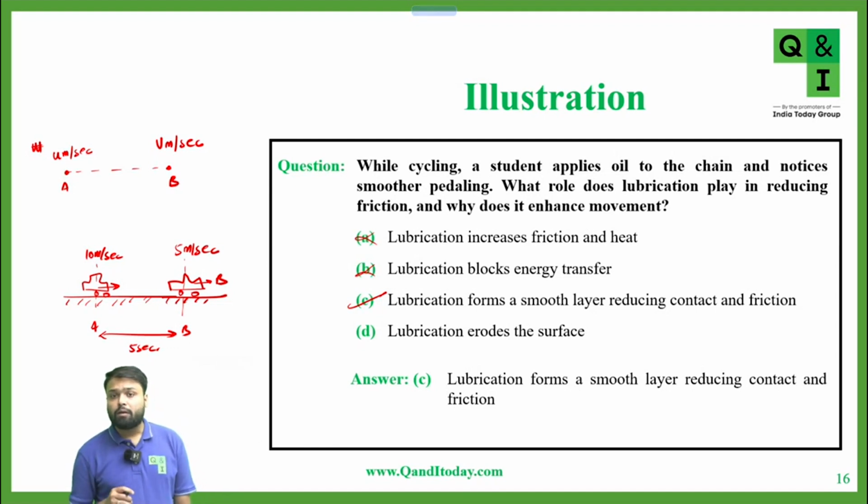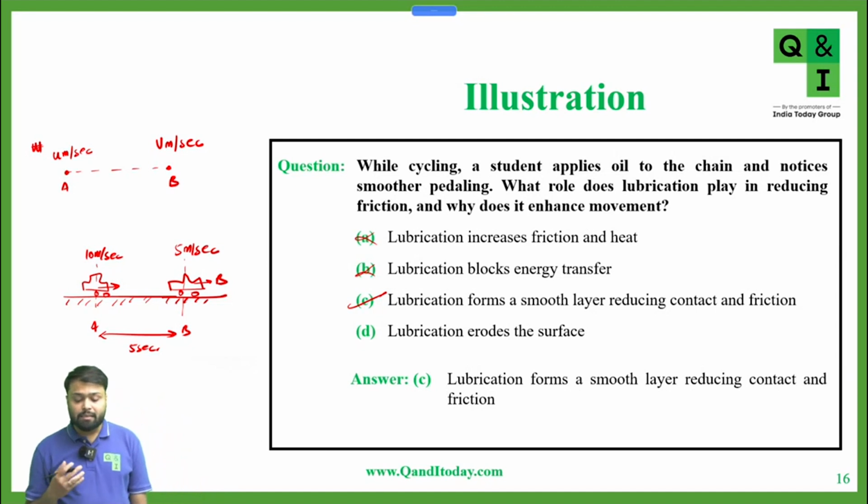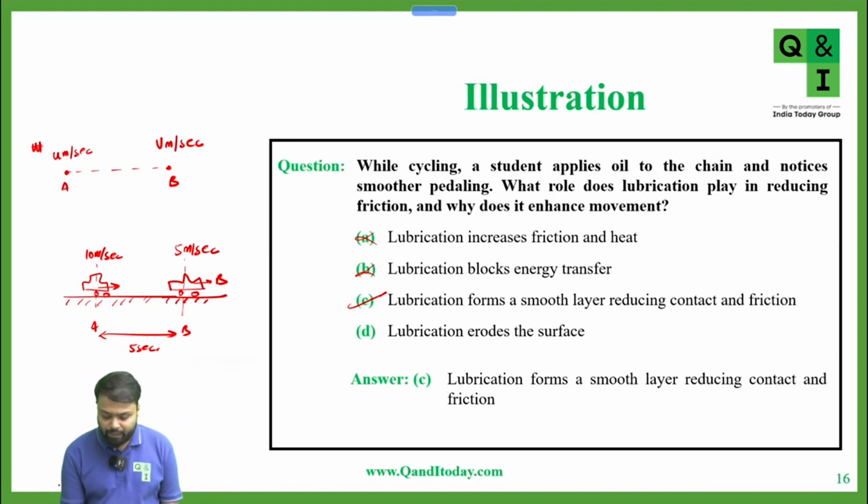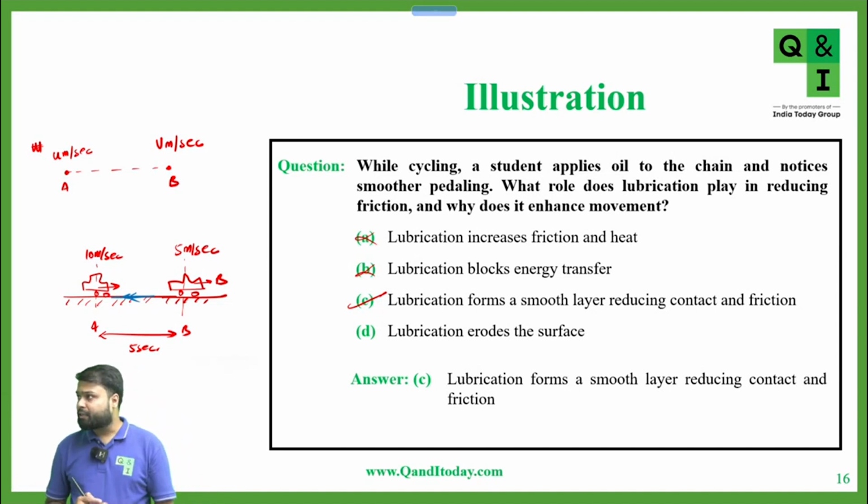Now we know that resistance, or friction, acts opposite to the direction of motion. Yes or no? So if the car is going from A to B, friction is acting in the opposite direction. Yes, sir. Okay.